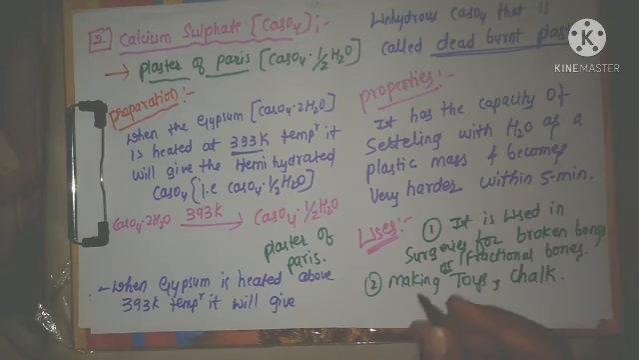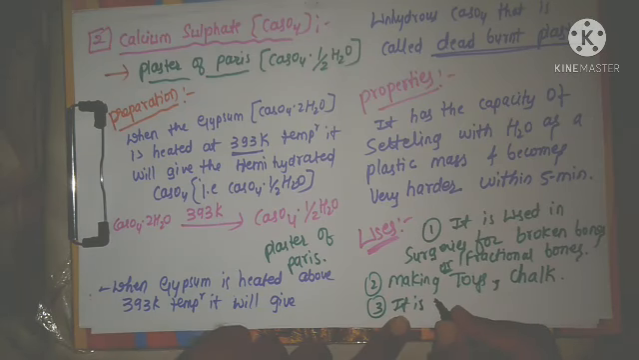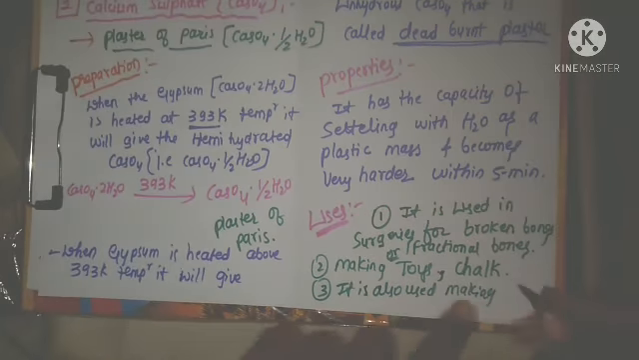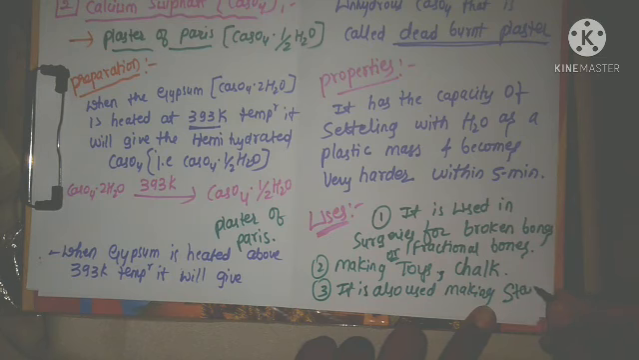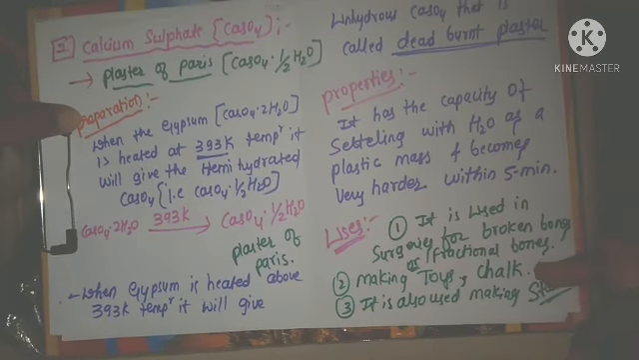and also for making the statues, murtis. It is also used for making statues, murtis. These are the three uses of the plaster of Paris.